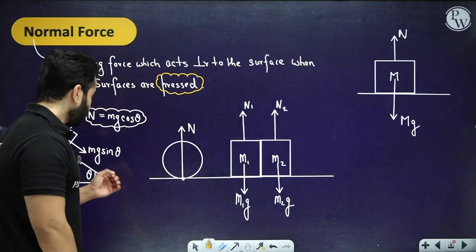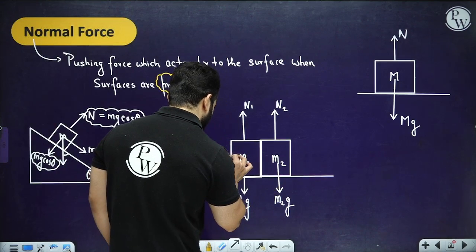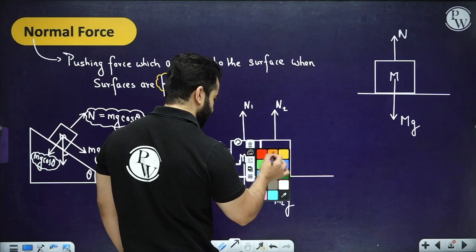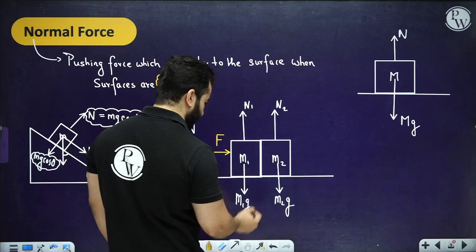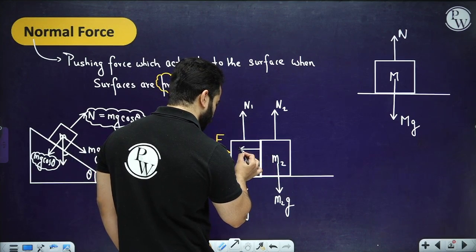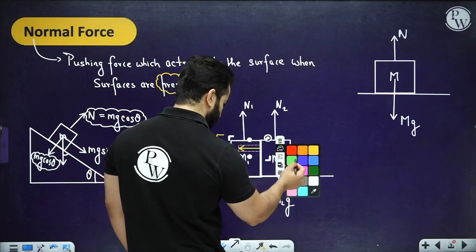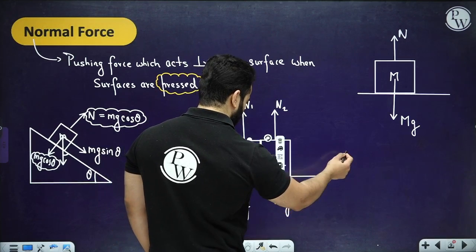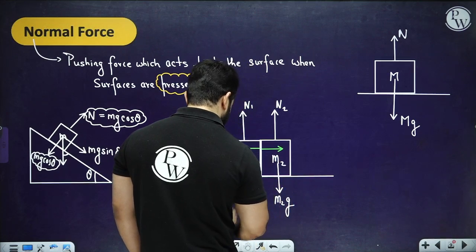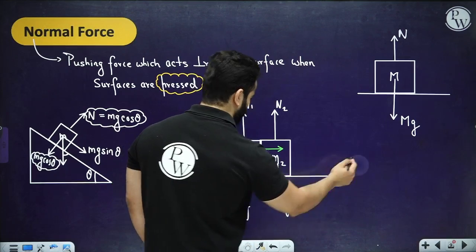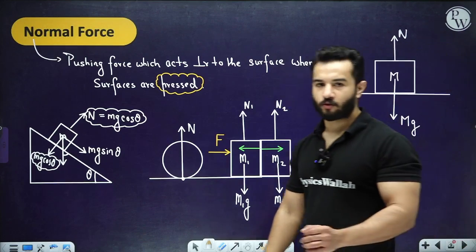So the thing is, over here we don't have any normal forces till now, but if I draw a force something like this, let's say an external force F acting over here, now definitely on M1 a normal force will be drawn something like this, and on M2 a normal force will be drawn something like this, and obviously they are going to be equal in magnitude and opposite in direction, right? So that is absolutely correct. This is important, how to draw normal forces.